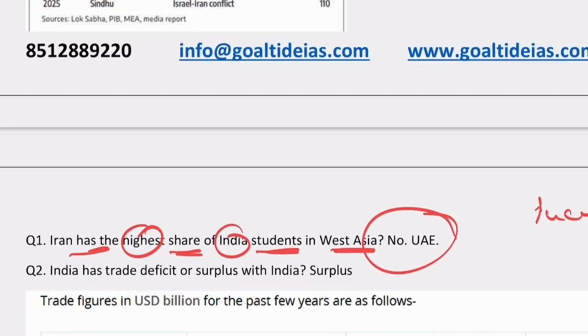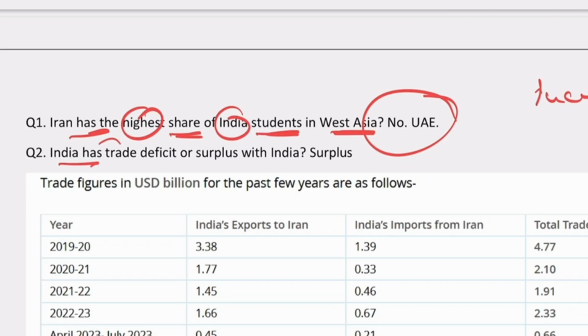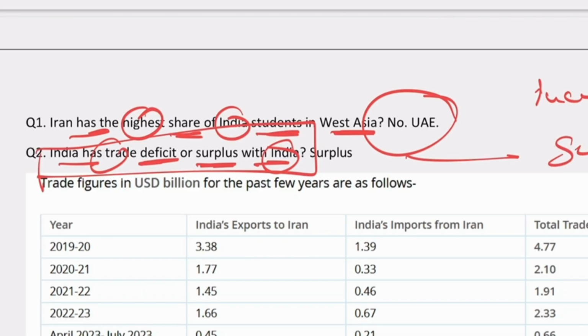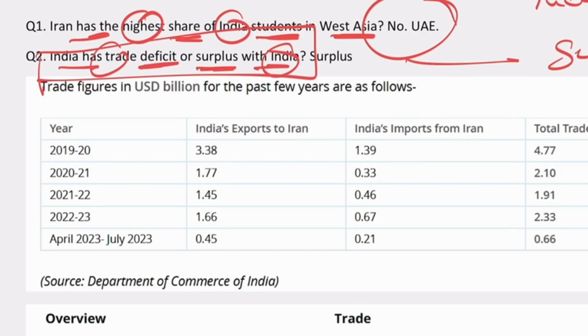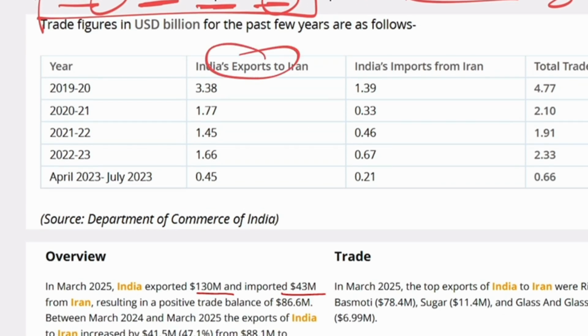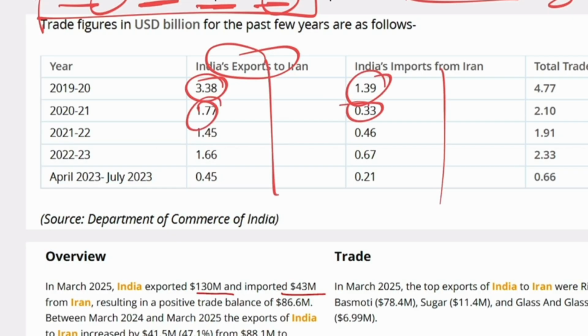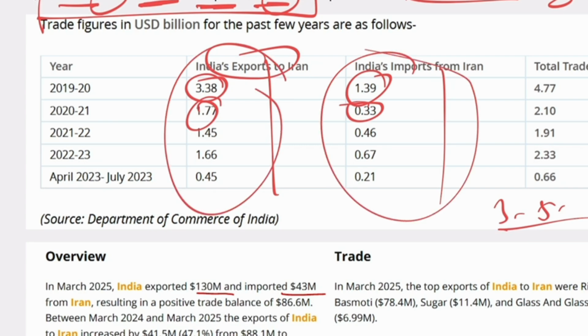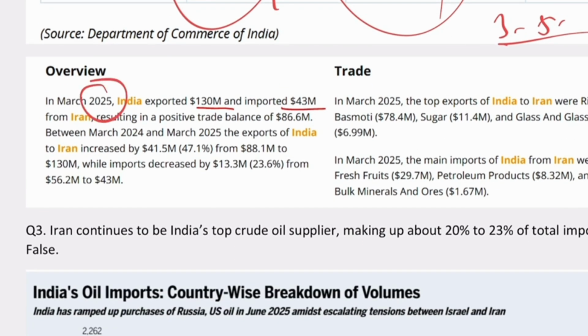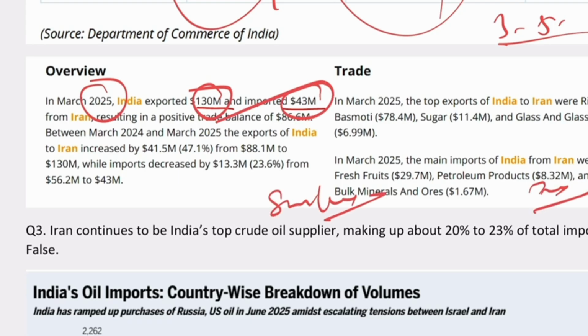Now second, the same question says India has trade deficit or surplus with Iran. So this much I ask you and the answer is yes, India maintains surplus. If you see here, कितना एक्सपोर्ट कर रहा है देखो आप, 3.38. Import, export, import. So always, it's not 3 years, 5 years. For the last 10 years the same thing is going on. Okay, even for the 25 if you see, they exported this much, imported this much. So surplus 100% is there with the Iran country. So the answer is surplus.